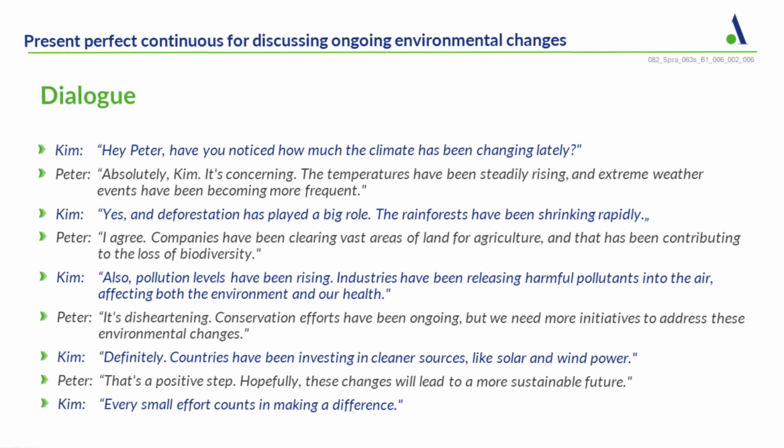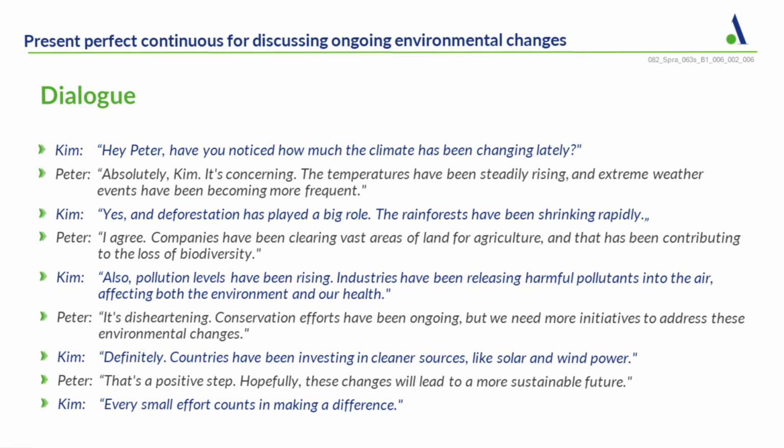So here, Kim and Peter are discussing climate change. If you read it once again, you would find all the places where there is present perfect continuous. Let me give you one example here. Where Peter says, "Absolutely, Kim," and he continues, he says that temperatures have been steadily rising. Now here, have been rising, but we have used steadily to show that there is no change.